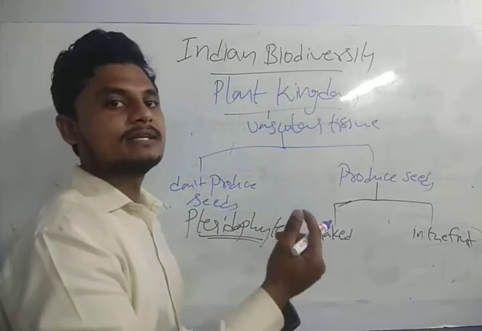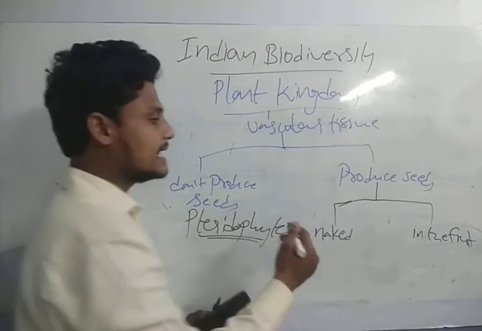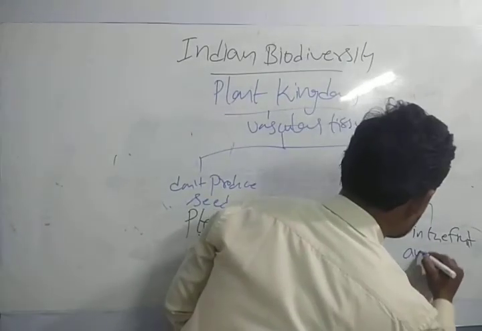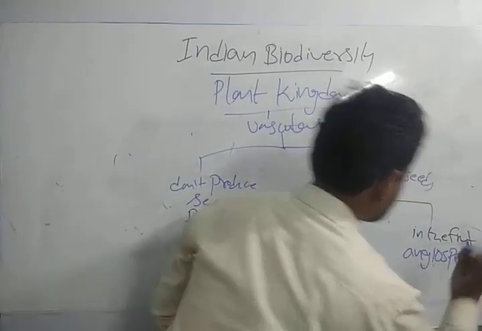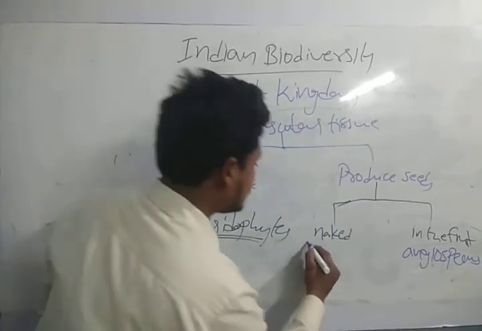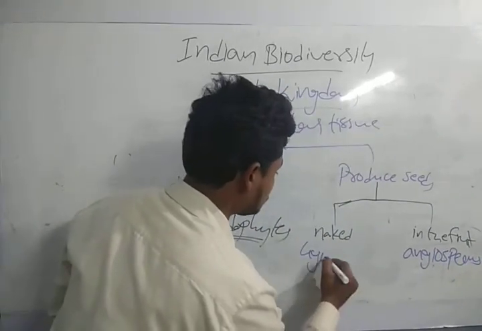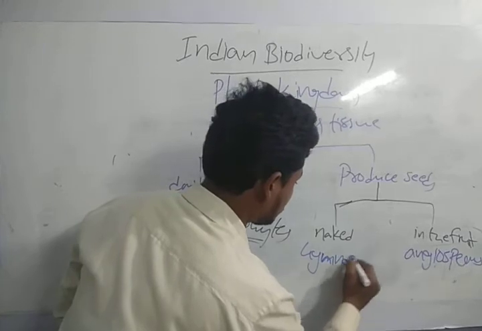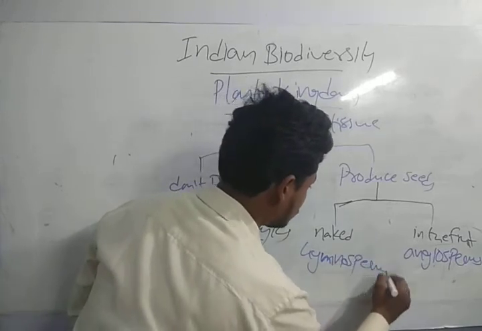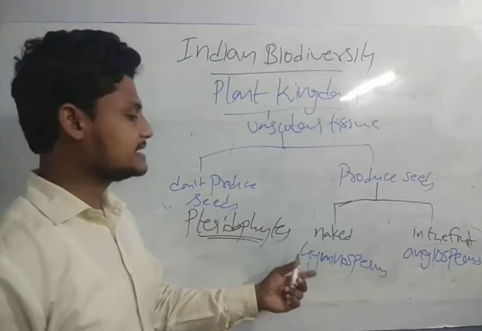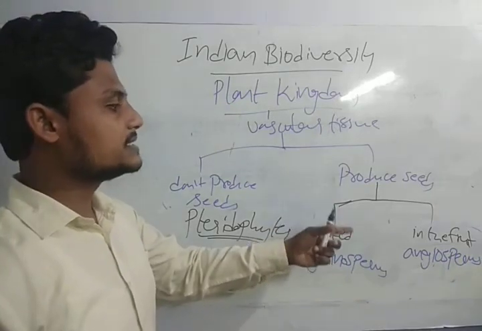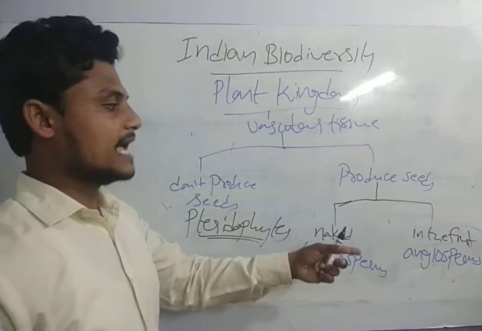Some seeds we see only in the fruit; that is called angiosperms. Whereas the naked one is called gymnosperms. The one which produces seeds naked is called gymnosperms, and the one which produces them in the fruit is called angiosperms.